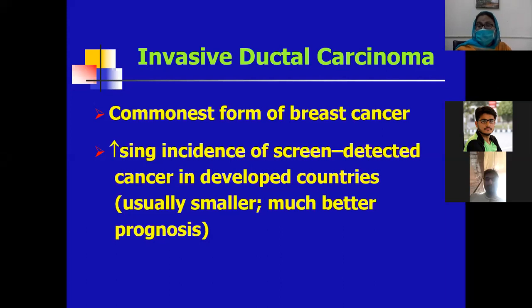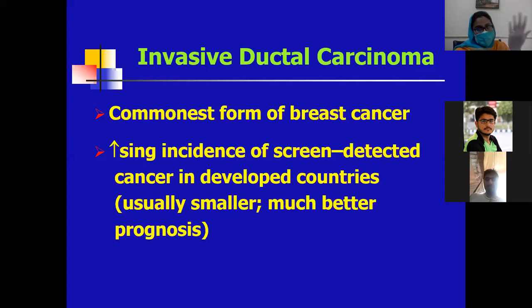What is DCIS? Anyone can ask. DCIS is ductal carcinoma in situ. Beta, what are the types of DCIS? Very important. There are different types like comedo type, cribriform type, solid type, and papillary type. Anyone can ask about the grading: low grade, intermediate, and high grade. We also discussed the features of DCIS: comedo type is associated with central necrosis, cribriform is associated with punched-out spaces or a cookie-cutter appearance, and papillary is associated with papilla formation.